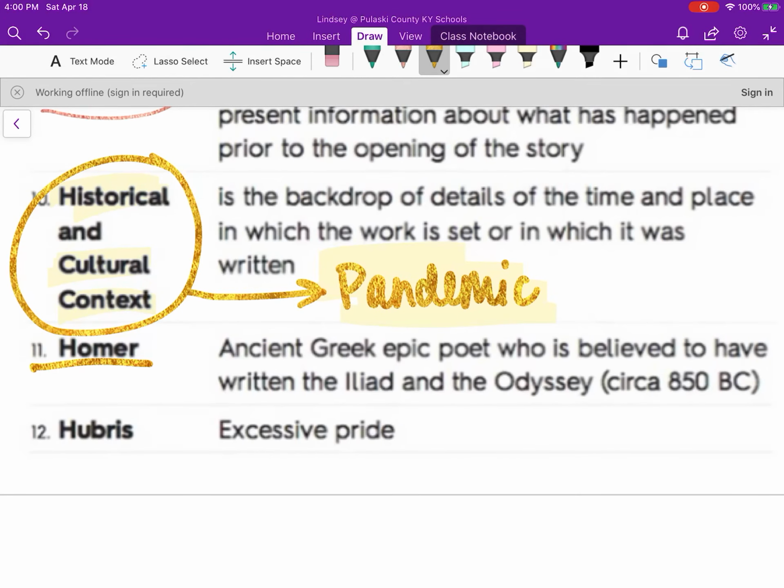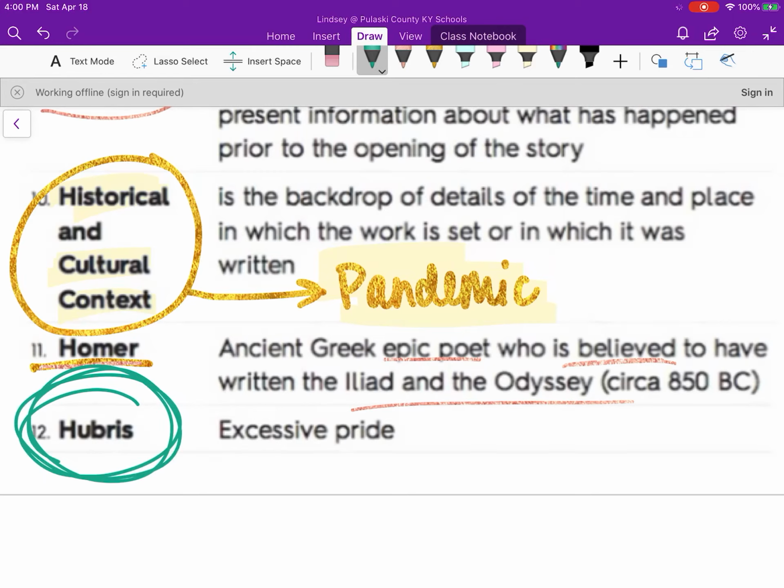Okay, Homer. Not really a literary term, but we're going to roll with it. Homer was an ancient Greek epic poet, who is believed to have written the Iliad and the Odyssey. So do we know for sure? No. Does it matter? It does not.